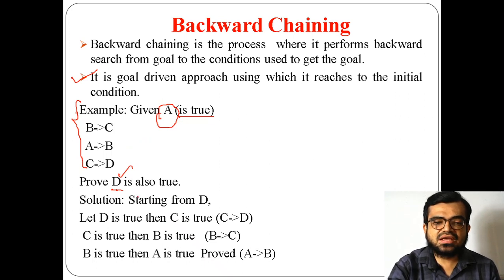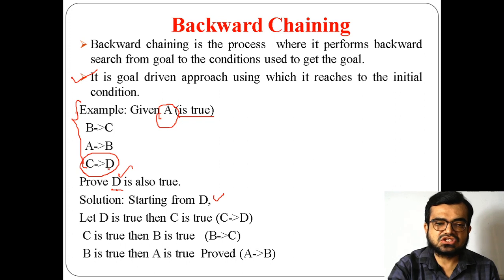Now how does it work? If I am starting from D, as I start from the goal state, I will be going from right hand side to left hand side for this condition. As you know, in implication, the right hand side will be true only when the left hand side is true.